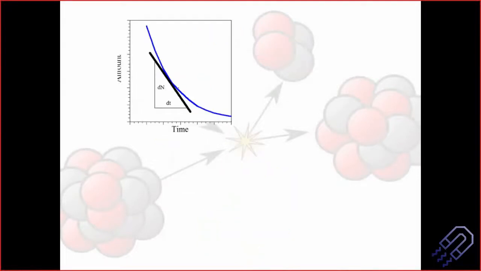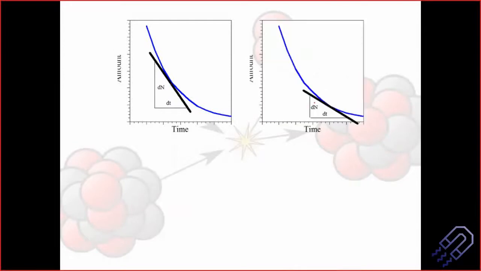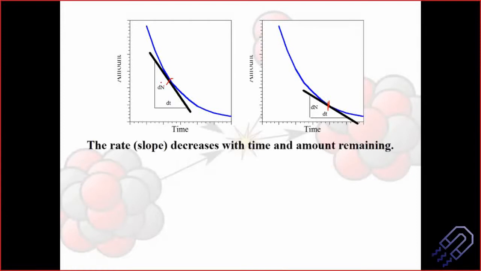If you consider this particular point, the slope will be different, and if you consider another point at a later location, the slope will again be different. You see this slope is more and this slope is less. That means if we go to longer and longer time periods, the rate of decay slows down. This is the interpretation of the graph from a physics point of view. The rate of decay slows down at a longer period of time. At an earlier period of time, the rate is very fast. It decays very fast, and that is the meaning of exponential decay.